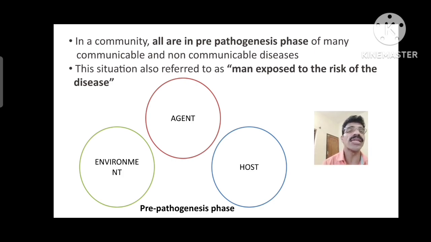You can see the illustration here: we have agent, host, environment, but there is no interaction. All are present in the environment, but there is no interaction. Unless there is interaction, there is no disease. That is about the pre-pathogenic phase.